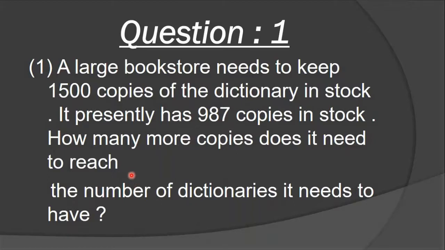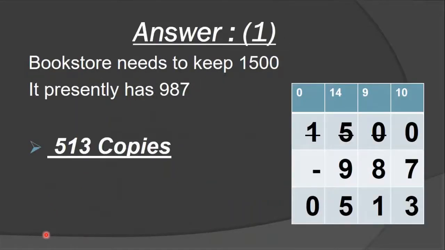A large bookstore needs to keep 1500 copies of the dictionary in the stock. It presently has 987 copies in the stock. How many more copies does it need to reach the number of dictionaries it needs to have? So now let's see the answer. Answer number 1: the bookstore needs to keep how many books?